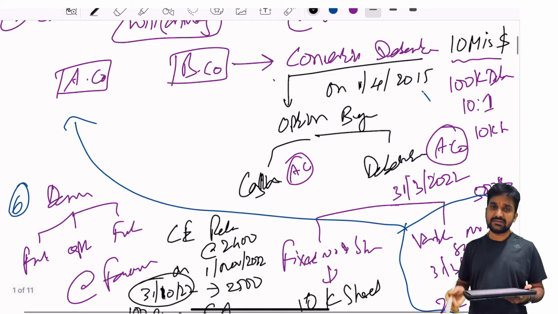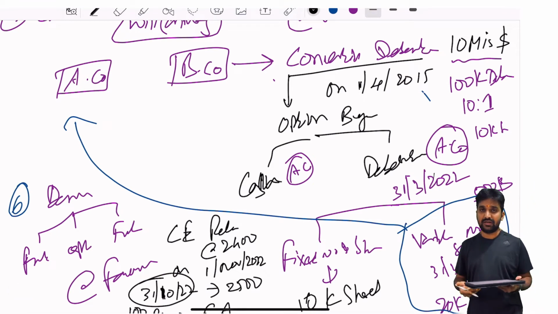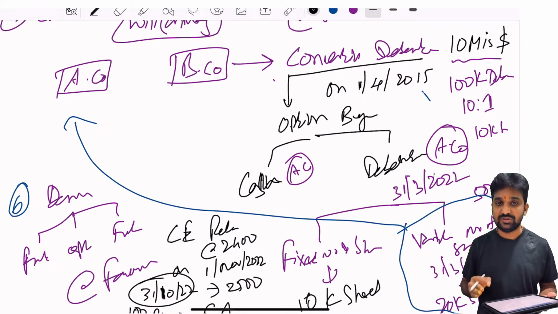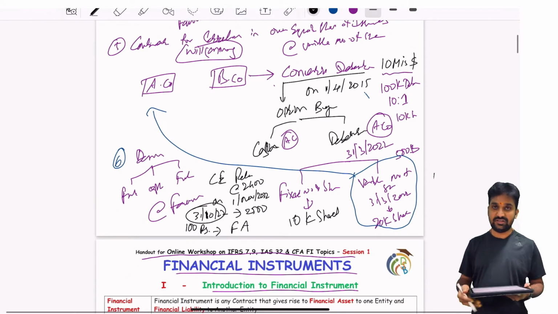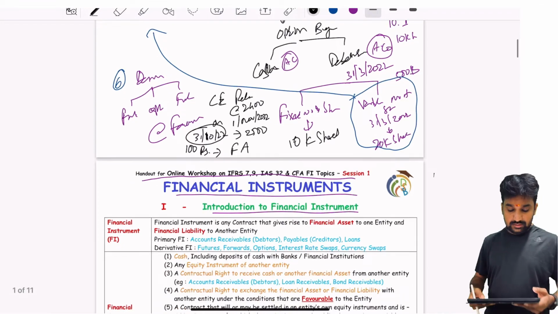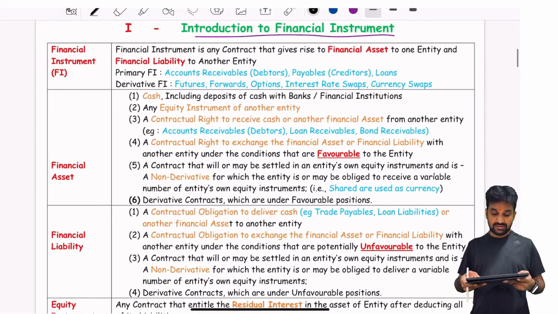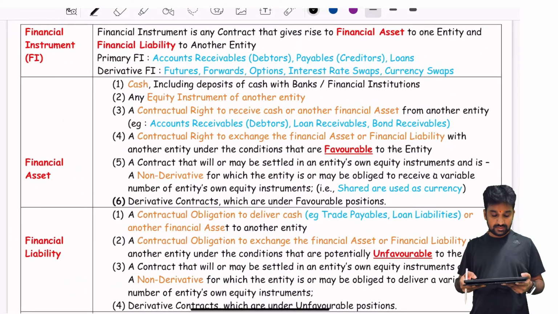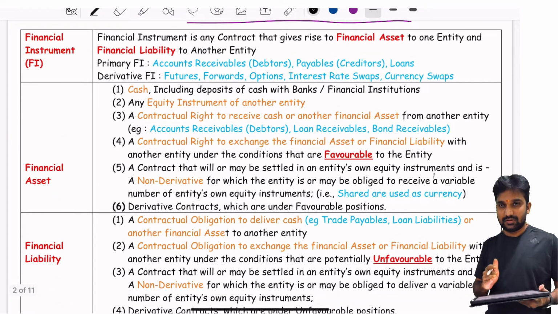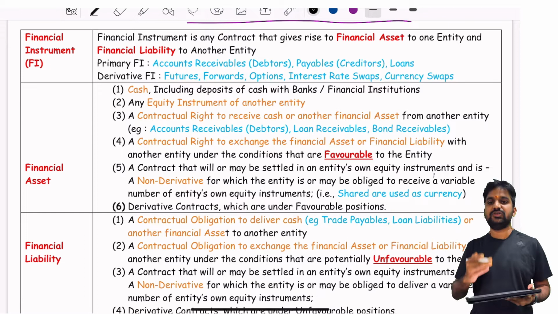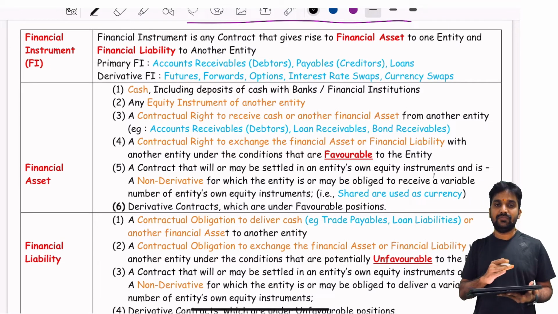And point number 6, all the derivative contracts which are in a favorable position can be considered as your financial asset. So this is about financial assets. Now the same points are mentioned over here. The last 4 points, which are all under the favorable position, will be a financial asset to you.